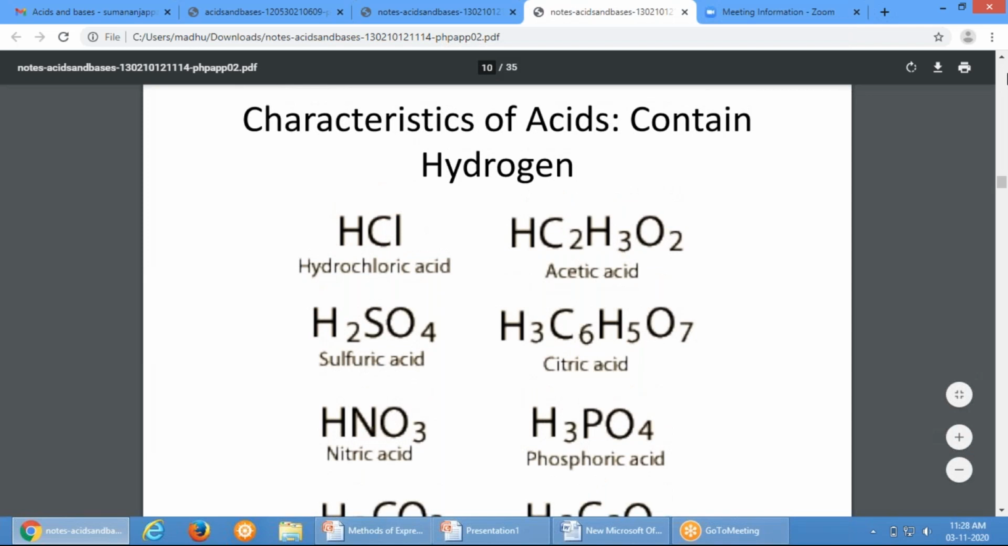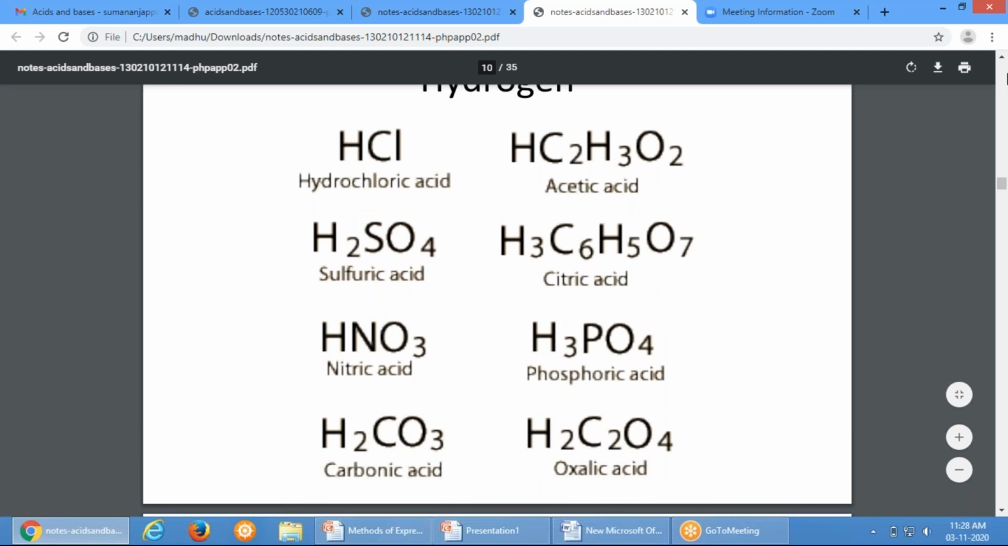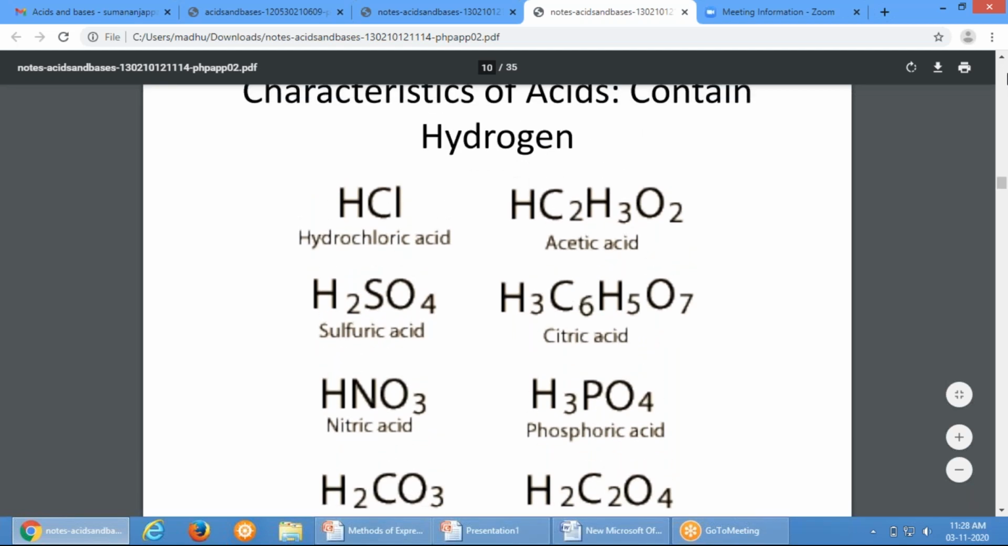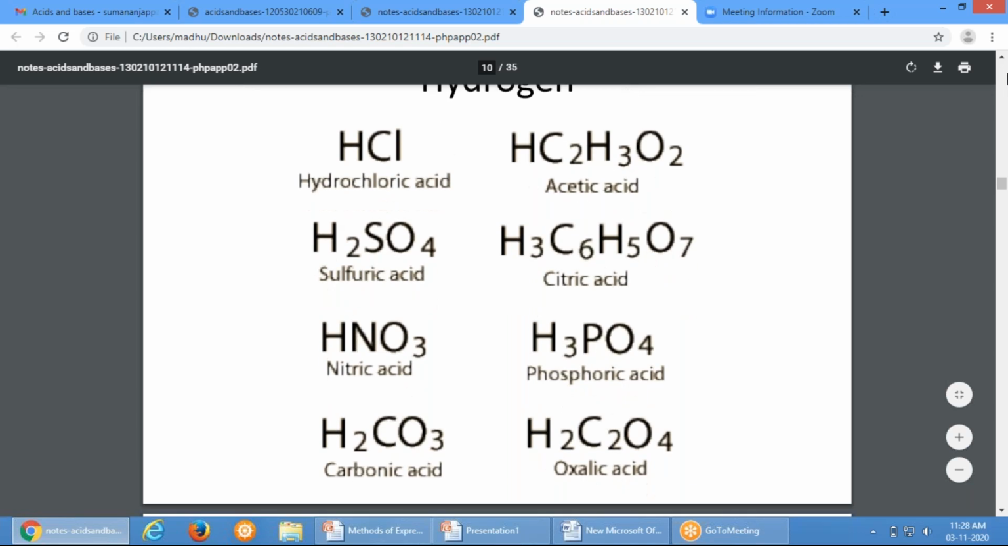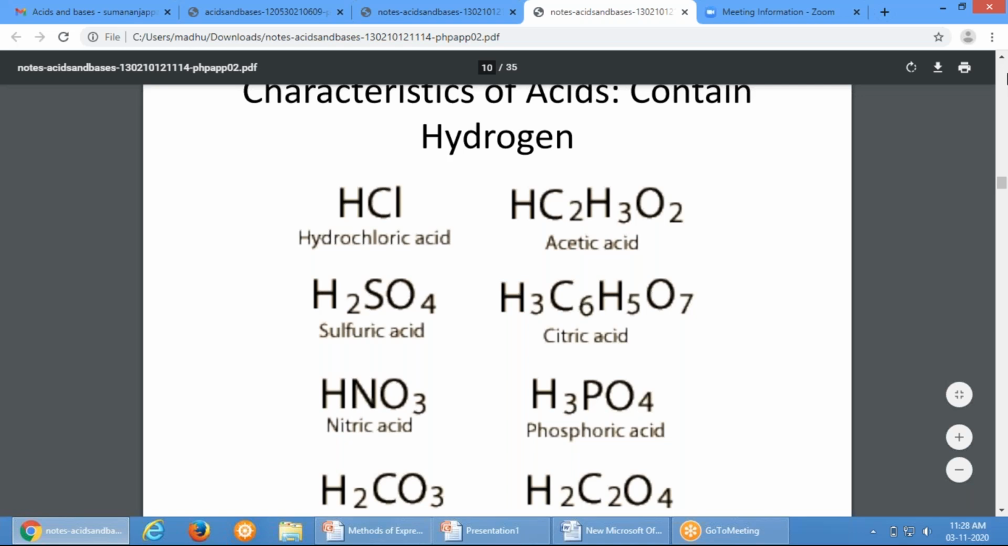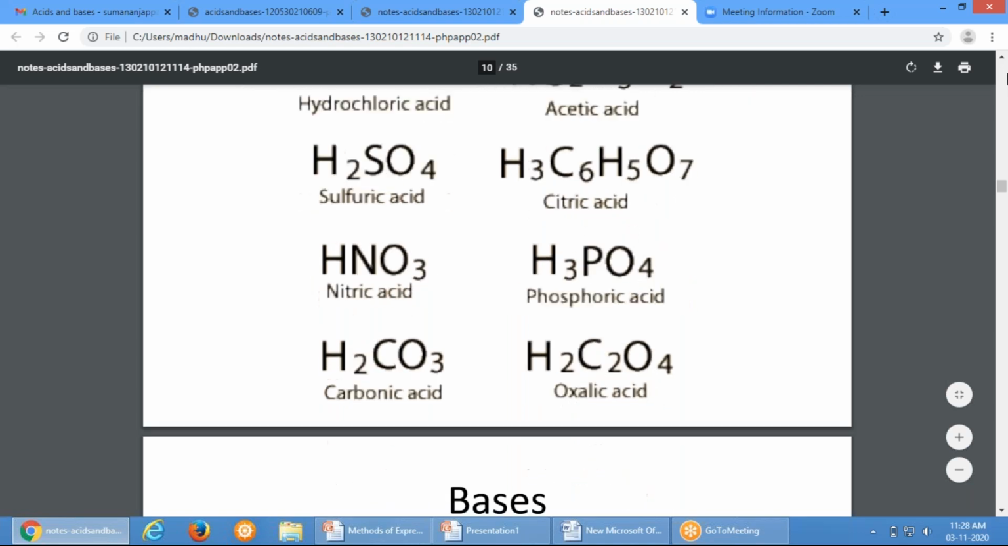So these are characteristics of acids which contain hydrogen. See, hydrochloric acid, sulfuric acid, nitric acid, carbonic acid. These all contain hydrogen. Along with that, acetic acid, citric acid, phosphoric acid, oxalic acid. So all these are acids which contain hydrogen.